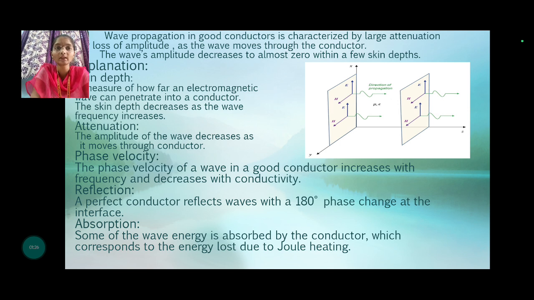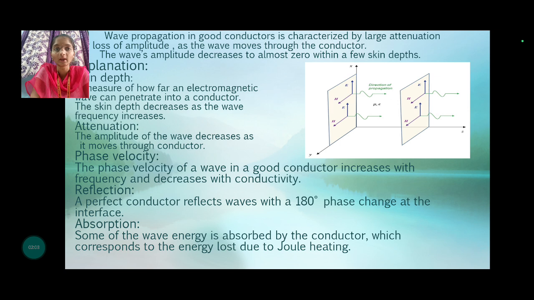Let us know the basic definitions for wave propagation. Skin depth is a measure of how far an electromagnetic wave can penetrate into a conductor. The skin depth decreases as the wave frequency increases. When it comes to attenuation, the amplitude of the wave decreases as it moves through the conductor. The phase velocity of a wave in a good conductor increases with frequency and decreases with conductivity.